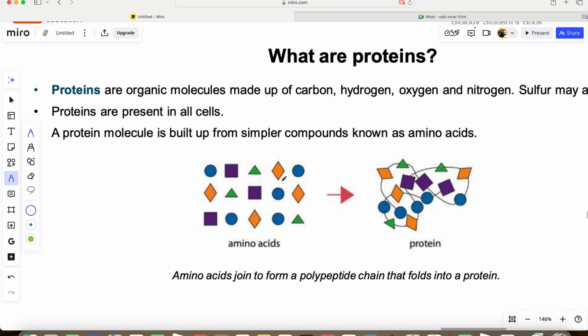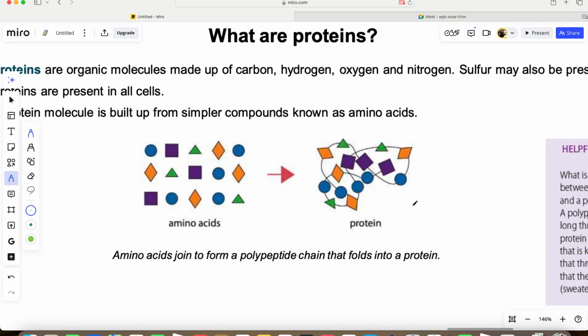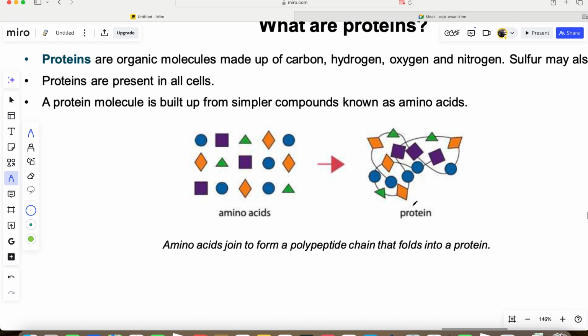So when they're linked together with a chain, they become a protein. Now proteins are organic molecules or compounds that we said are made up of the elements carbon, hydrogen, oxygen, and nitrogen. Sulfur may also be part of protein in some cases. Proteins are present in all cells of the human body or of animals. If there's no protein, then you don't have enzymes. You know, enzymes are proteins. Proteins are present in all cells and always present for metabolic activities.